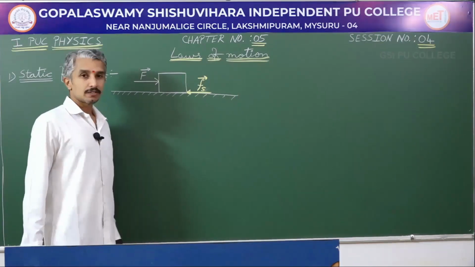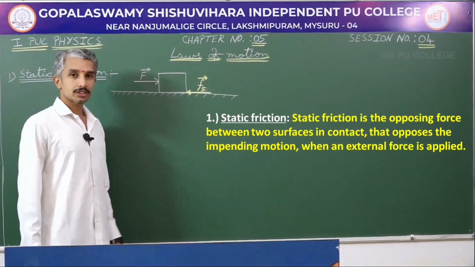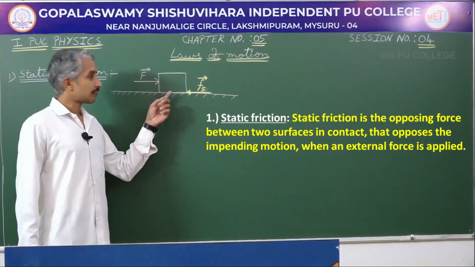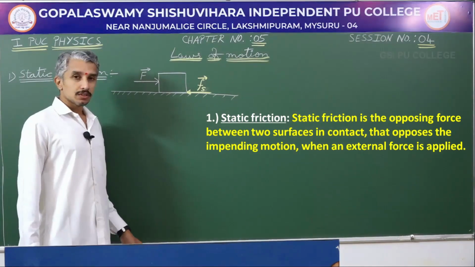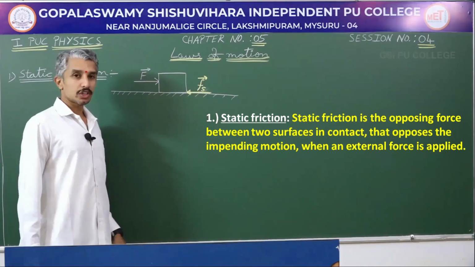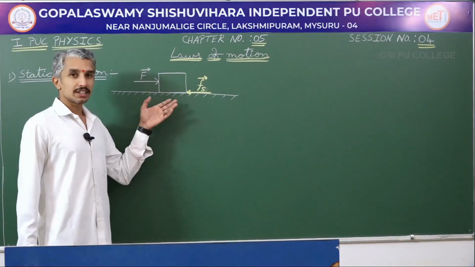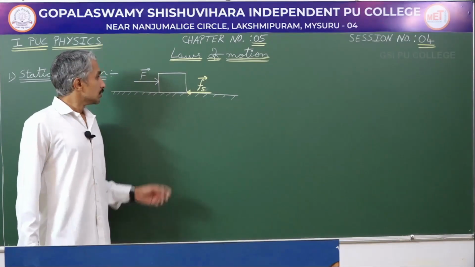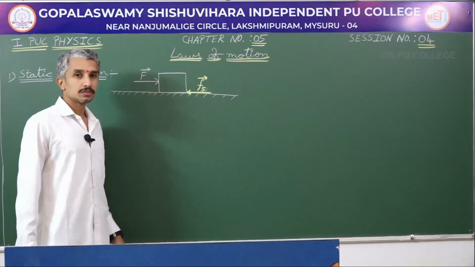So, I define static friction as the opposing force between the surfaces in contact which opposes the impending motion of an object. By impending, I mean the motion which would have been there if at all static friction was not present. So, that is impending motion, a motion that would have been generated if at all static friction was not there. So, static friction opposes impending motion.